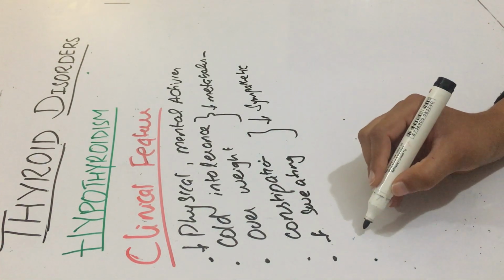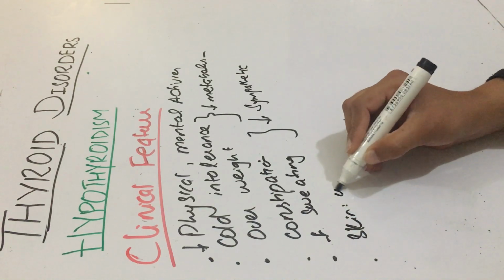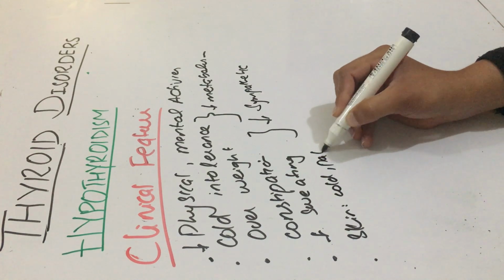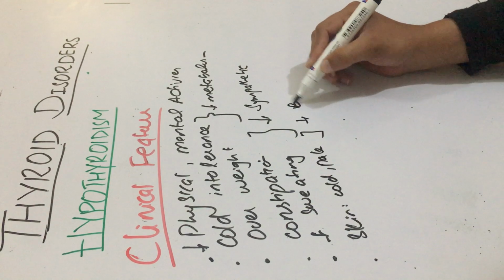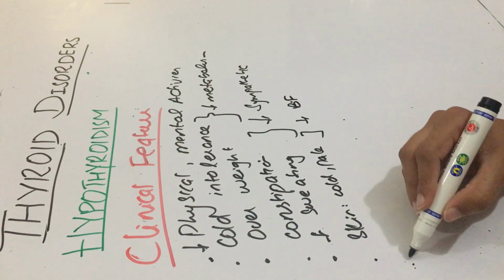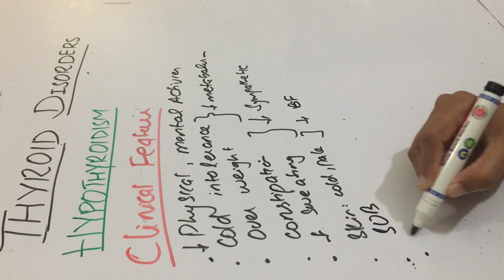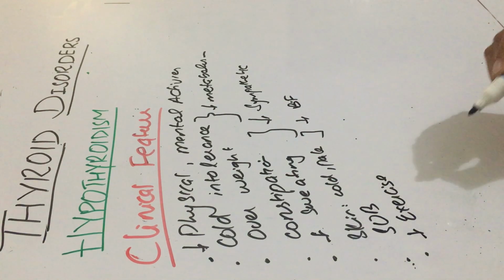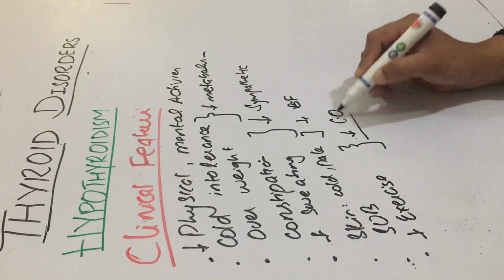Then the skin of such patients would be cold, with clammy extremities, and pale looking skin, and this is due to decreased blood flow. Then these patients would easily become short of breath and have decreased exercise capacity. Short of breath and decreased exercise capacity. This is due to reduced cardiac output.